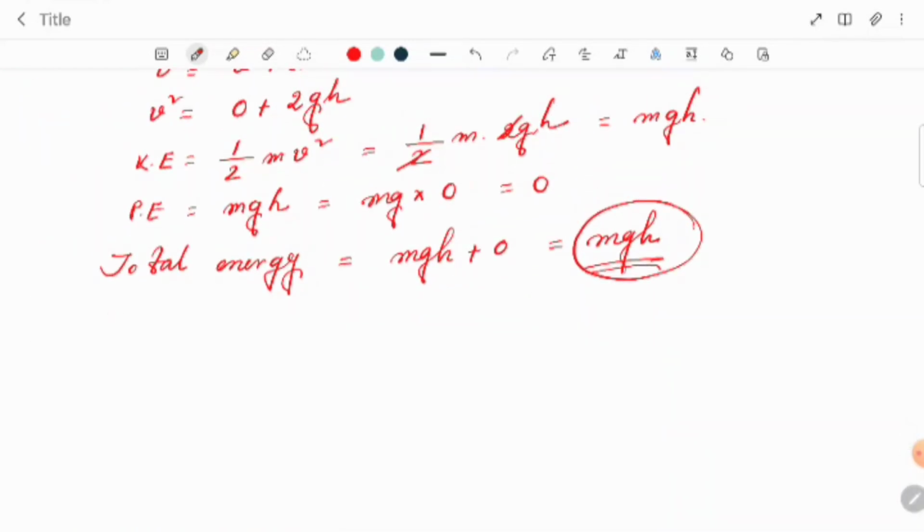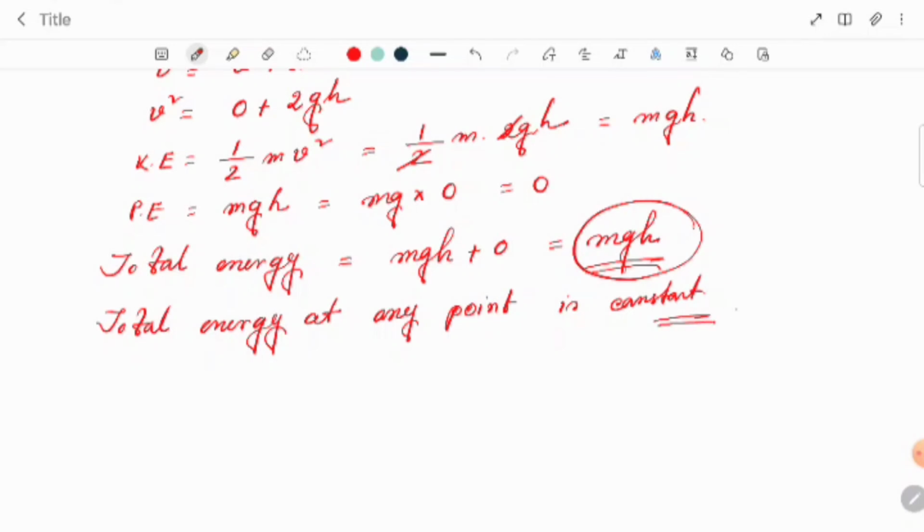So we can say the total energy at any point is constant. Okay, please keep it in your mind, it is an important topic of this chapter.